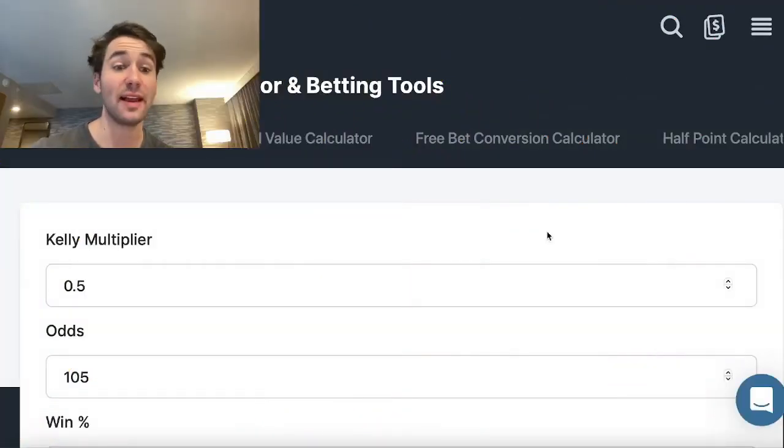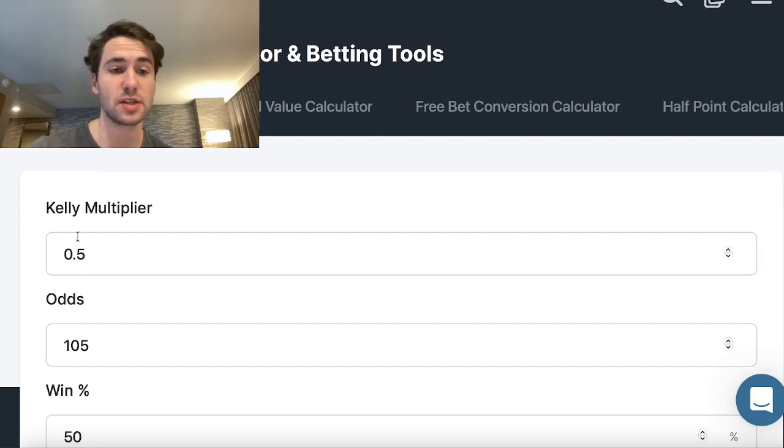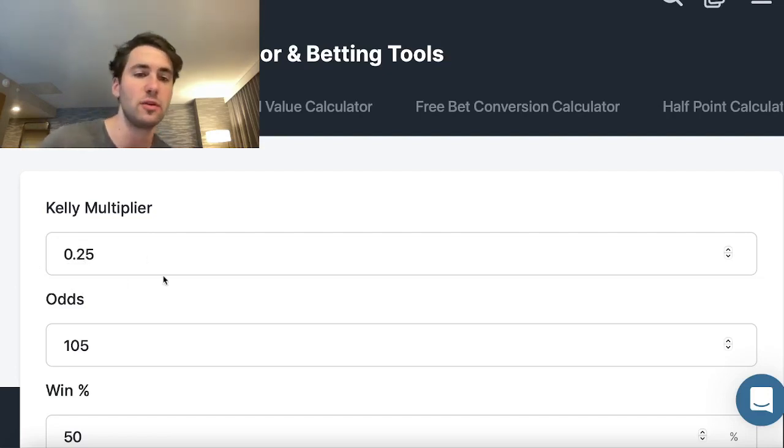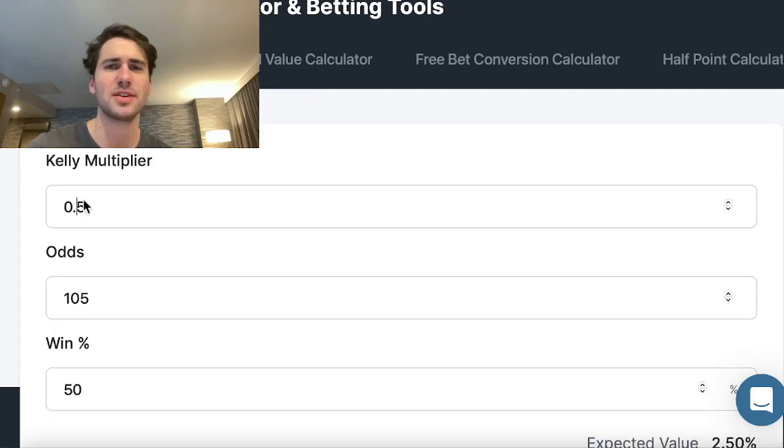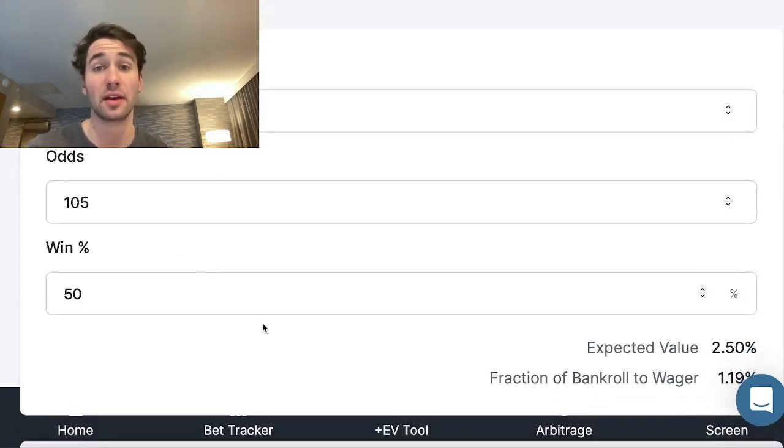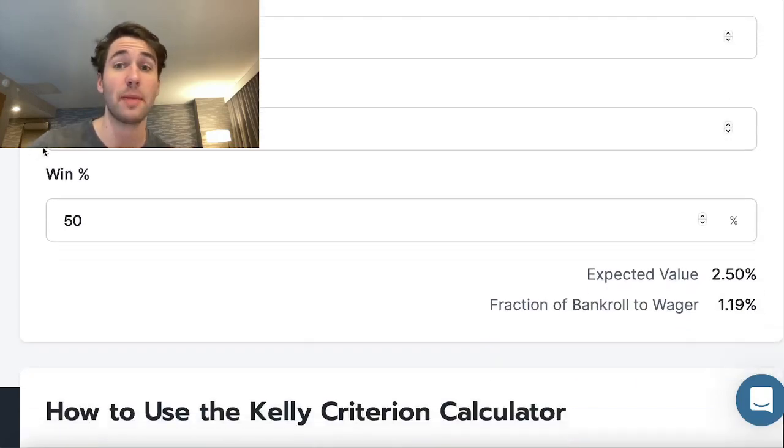So let's go through the Kelly calculator very briefly. Now, what I recommend is you just put in a Kelly multiplier of 0.5. I wouldn't change this. Some people will make a case for 0.75 versus 0.25, but long story short, I recommend just keeping this at 0.5. And then there's only two inputs you need for a Kelly calculator. Number one, what are the odds that you're betting at? And number two, what is the win probability for your wager?